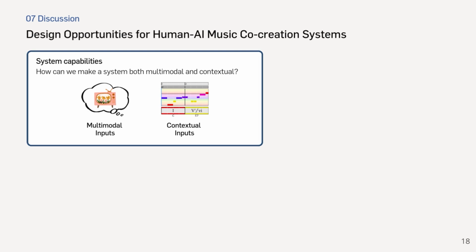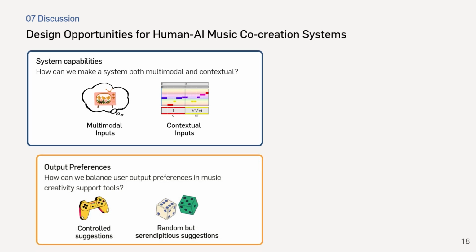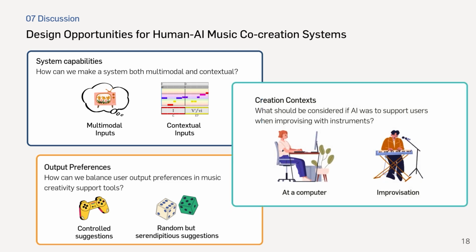Our findings suggest interesting research avenues for human-AI co-creative systems. Acquiring paired multimodal and contextual music data could be necessary for making a system both multimodal and contextual. Also, as participants enjoyed both controlled and random outputs, we could explore how we can balance these output preferences in music creativity support tools. Finally, while our tool supports static context where users compose at a computer, extending AI support to music improvisation could further enhance creative possibilities for musicians.